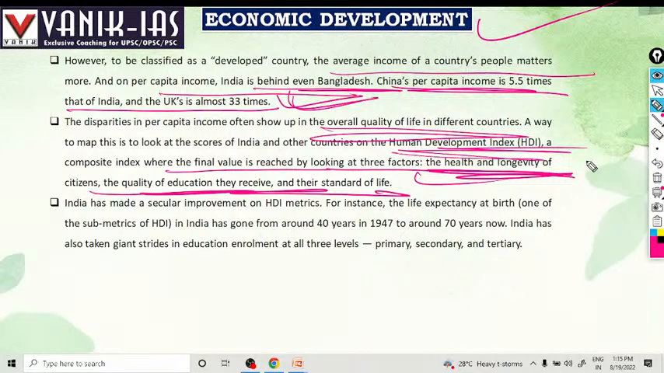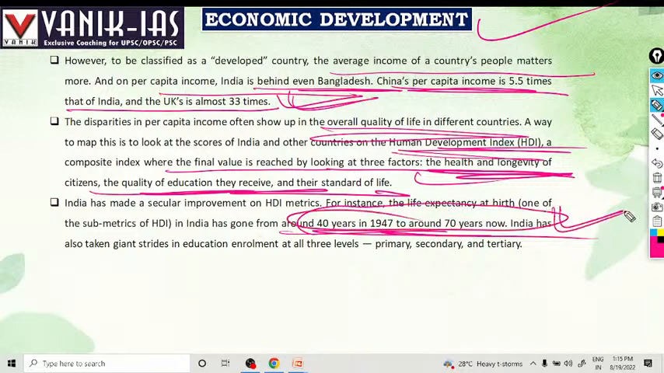India has made a secular improvement in the HDI metrics. For instance, life expectancy at birth, one of the metrics of HDI, has gone from around 40 years in 1947 to around 70 years now. So life expectancy has increased significantly, which shows that the health sector has improved.